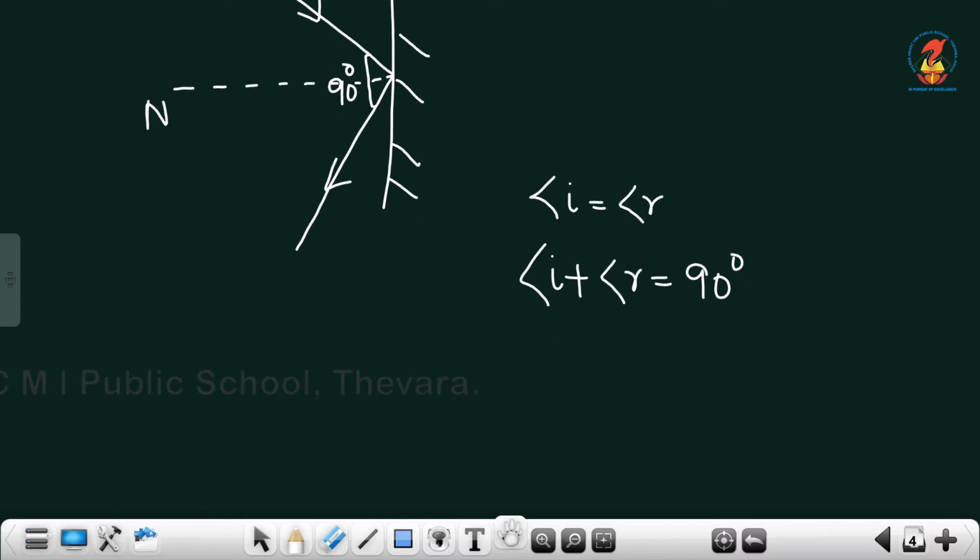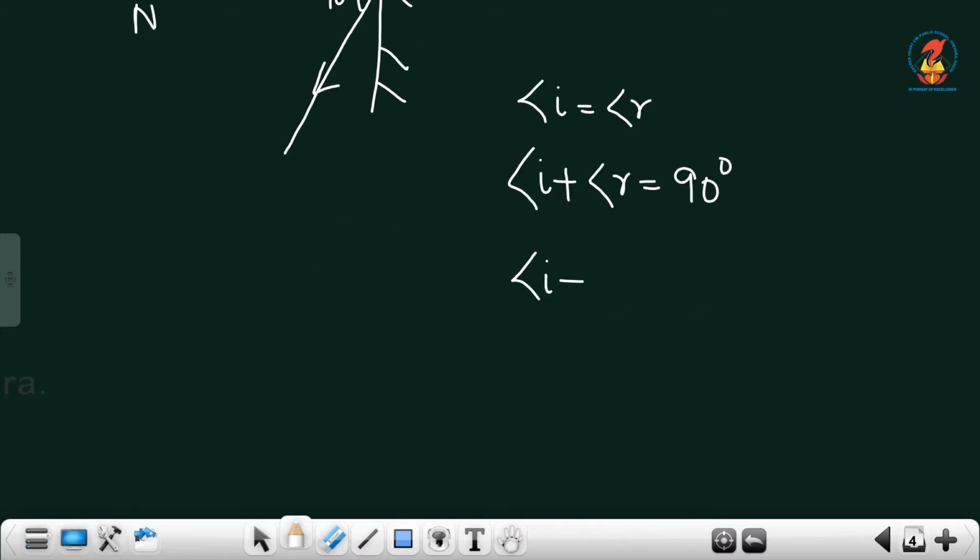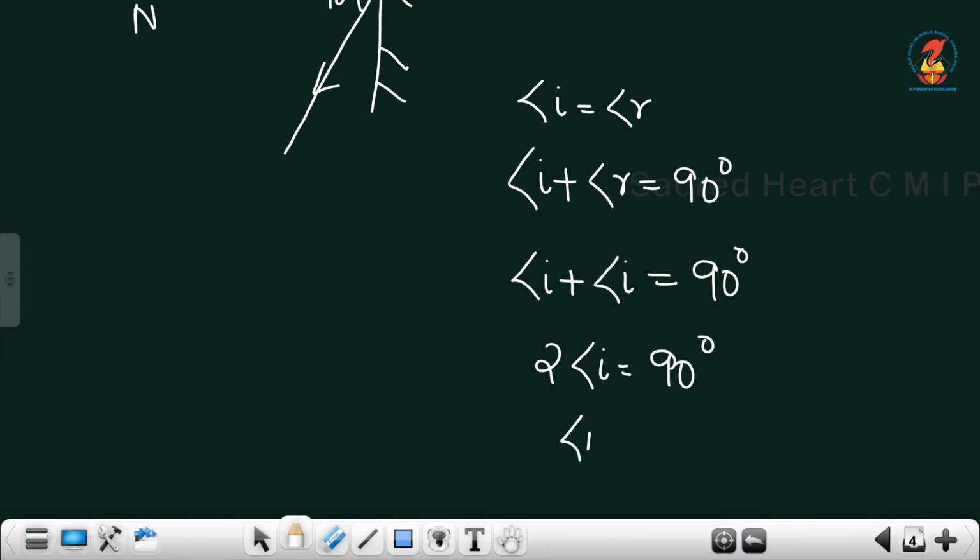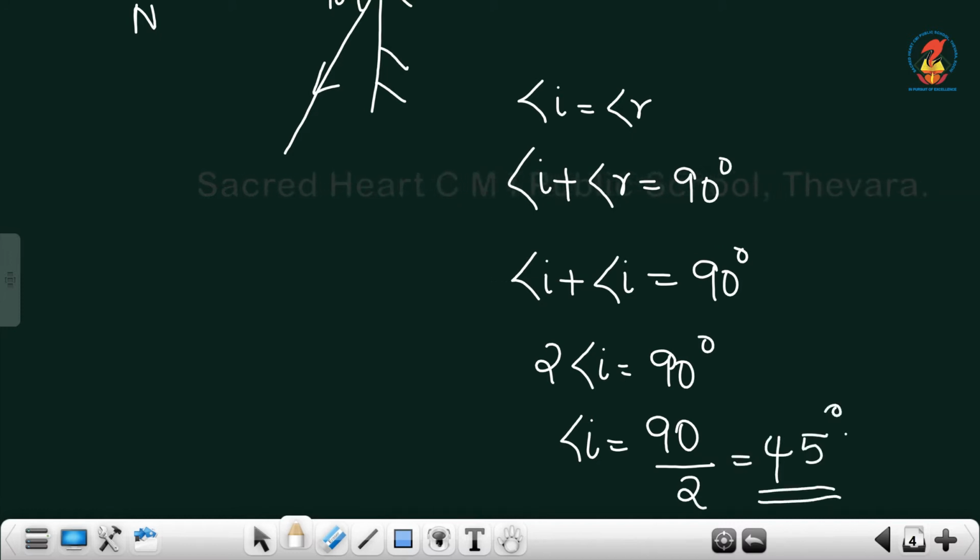Here angle I plus angle I equal to 90 degree, or 2 angle I equal to 90 degree, angle I equal to 90 by 2, that is equal to 45 degree.